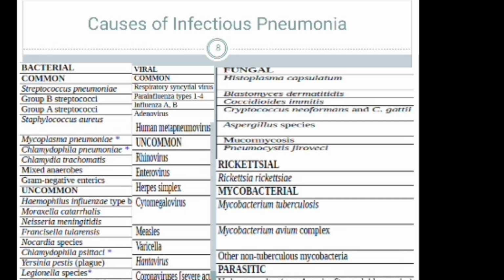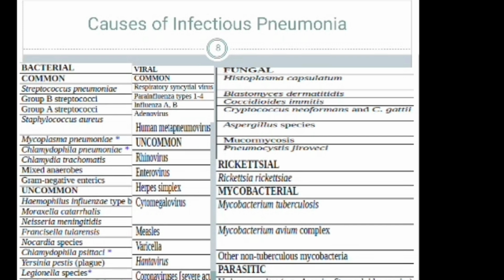Those are the most common bacteria that can cause pneumonia. The second most common infectious causes for pneumonia are viruses. The common viral causes of pneumonia are respiratory syncytial virus, parainfluenza types 1 up to 4, influenza virus A and B, adenovirus, and human metapneumoviruses.